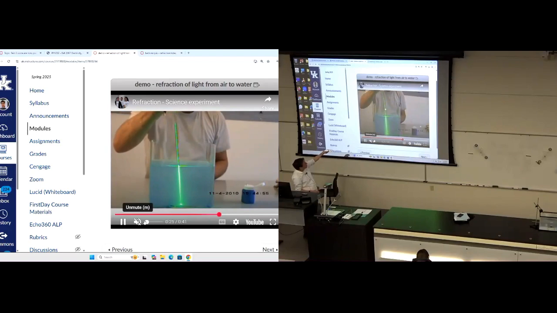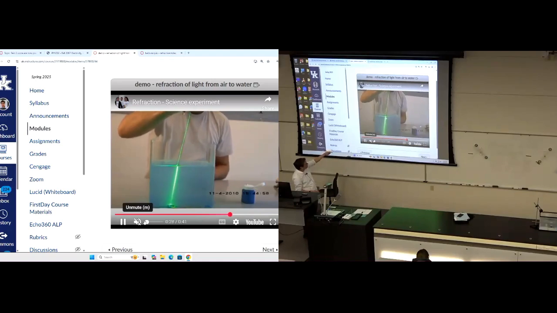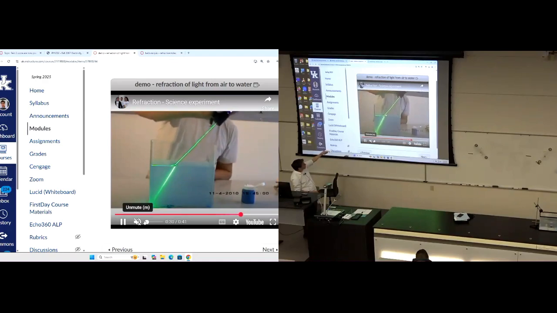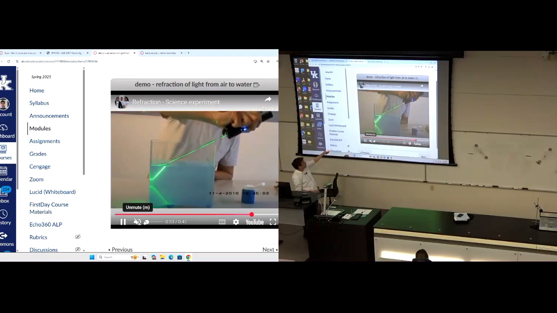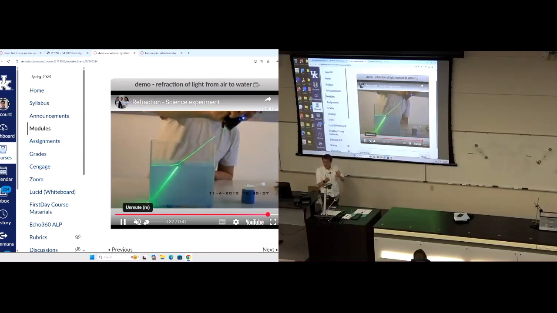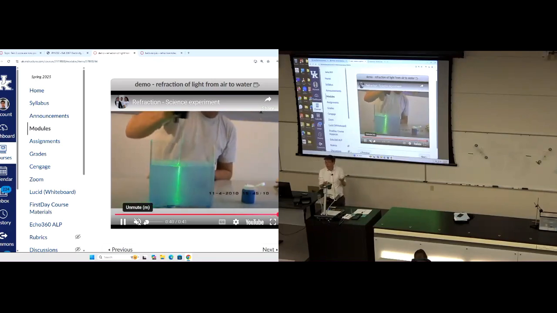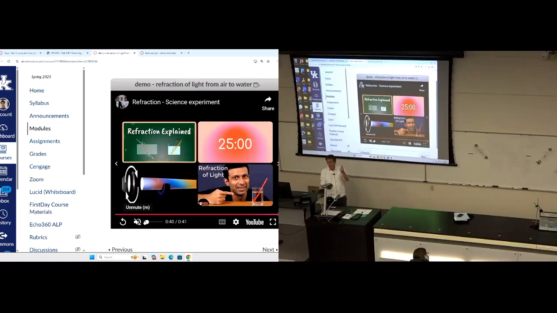We said that if we approach at 0 degrees, we are not bent, we're not refracted. So here you see 0 degrees in, 0 degrees out. Now as we increase the angle, we're increasing the bending. All of this is in agreement with Snell's law. This is a video of Snell's law versus theta I, the incident angle, for two different refractive indices: air, 1.0002, and water, 1.33. So we're seeing Snell's law in action. Okay.